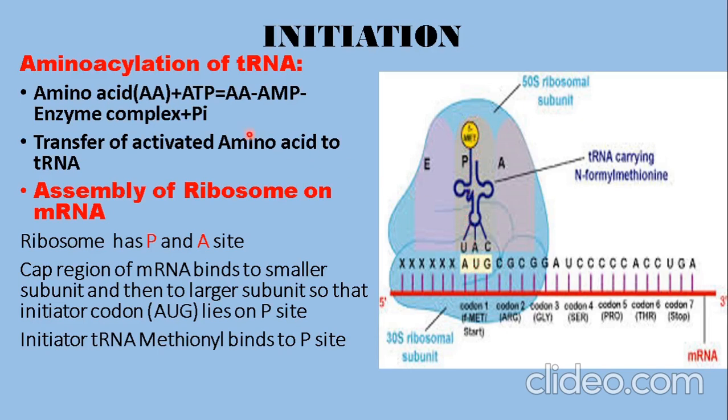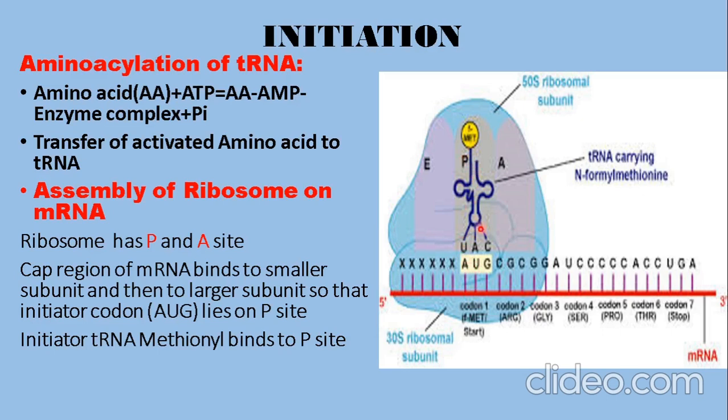So during initiation, what happens? The smaller unit of ribosome, to this the mRNA will first bind, followed by attachment of the tRNA carrying the initiator amino acid to the initiator codon.